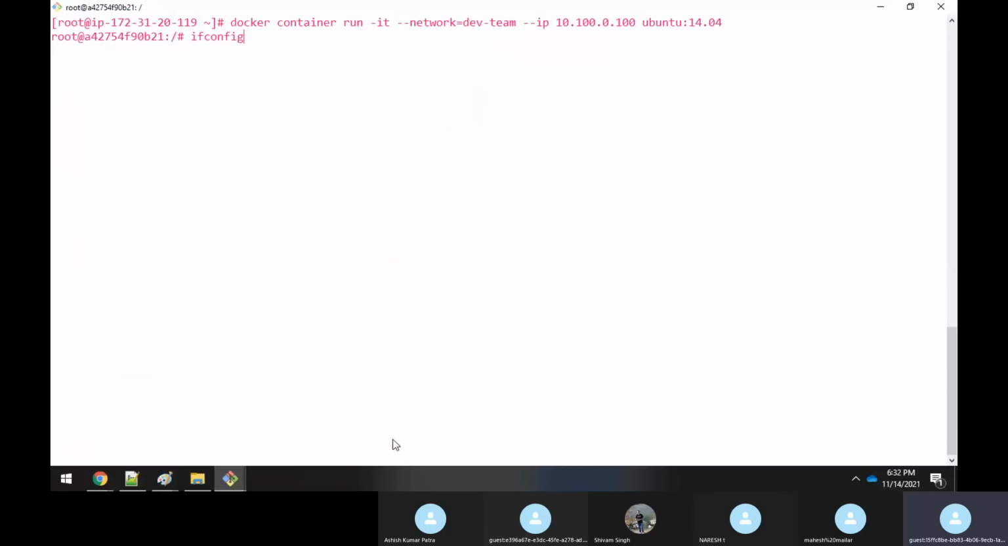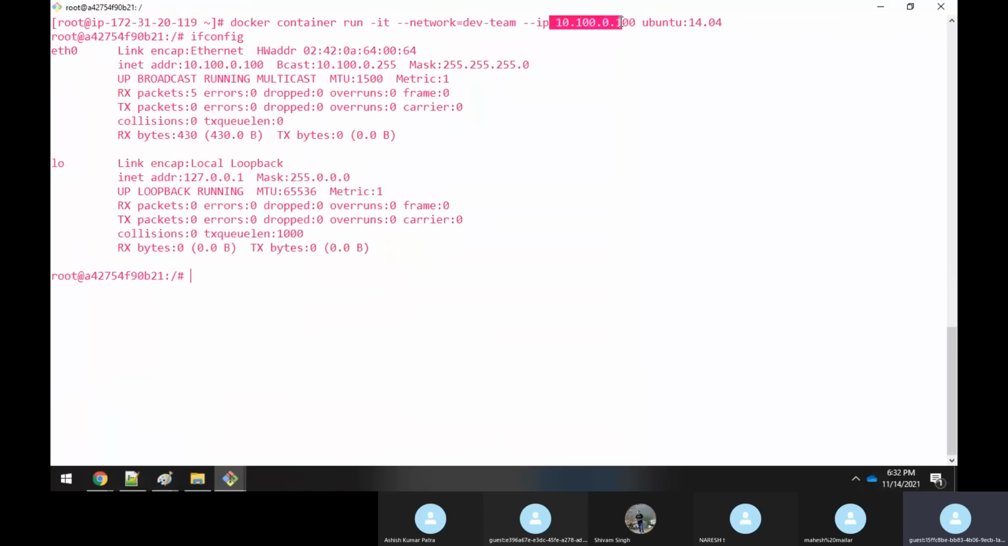See, I've used 10.100.0.100. Otherwise, it would have given 10.100.0.3, correct? But here I'm specifying it in the range. I'm specifying my own IP address, what I want in that subnet. So it has allocated. Similarly, like this here.